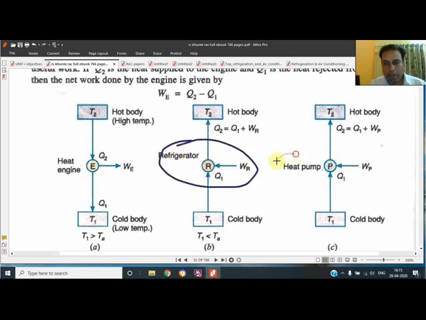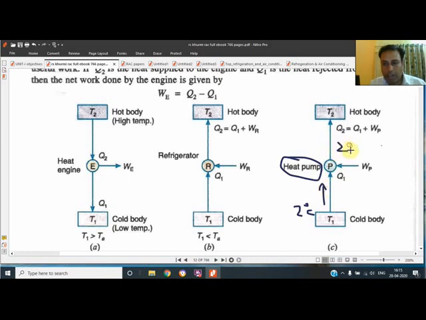Here I would like to discuss the heat pump also. The same figure is drawn for the heat pump also, but a heat pump pumps the heat, as the name shows. If the ambient temperature is very low, say we are going through the December season and the temperature outside is 2 degrees centigrade, then this device has the capability to transfer heat from the low temperature body to our room, and the room will be maintained at a high comfort temperature of 22 degrees centigrade, means heat will be pumped.